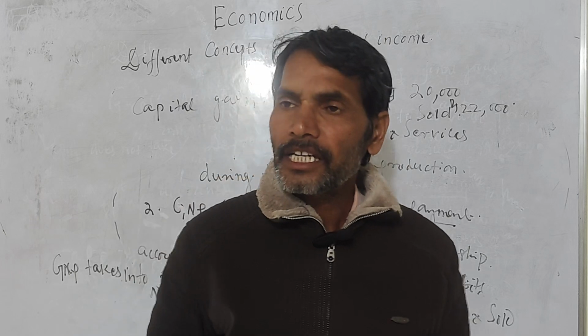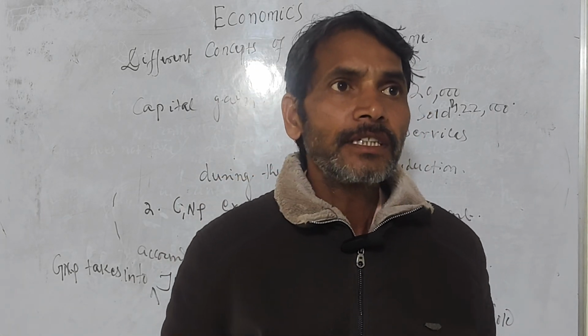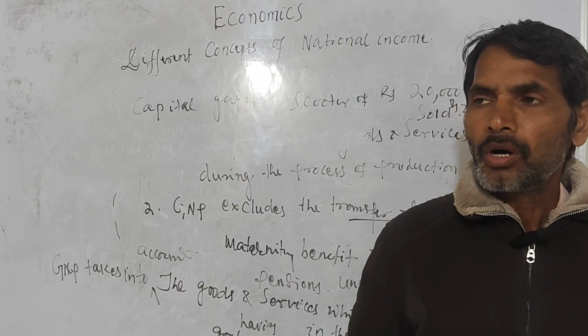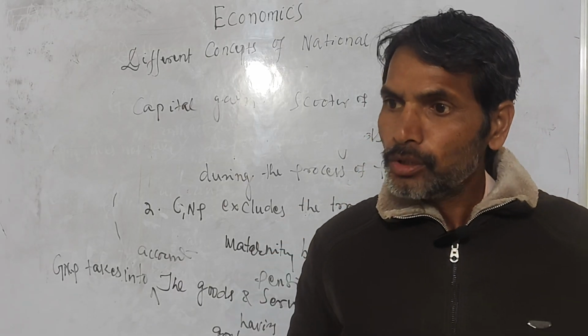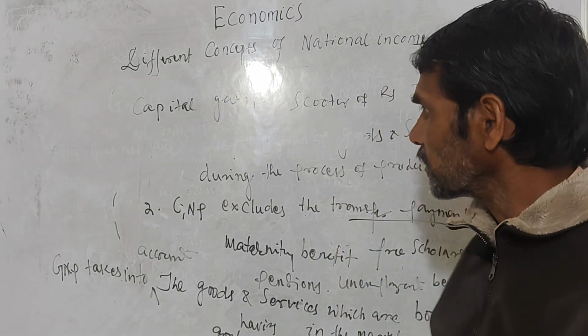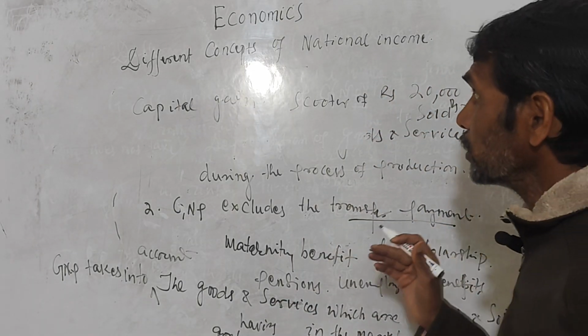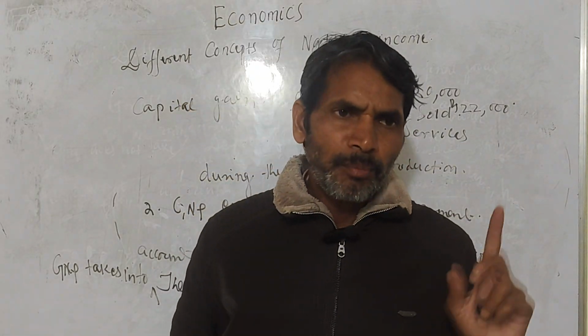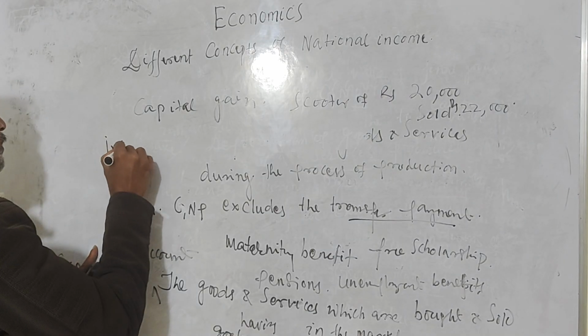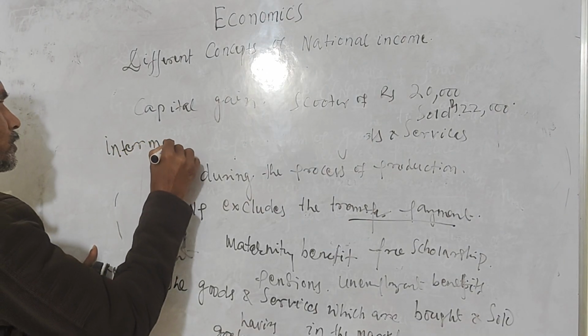Another thing is that the intermediate goods which are used in making other goods are not taken into account. Understand? GNP does not take into account the intermediate goods.